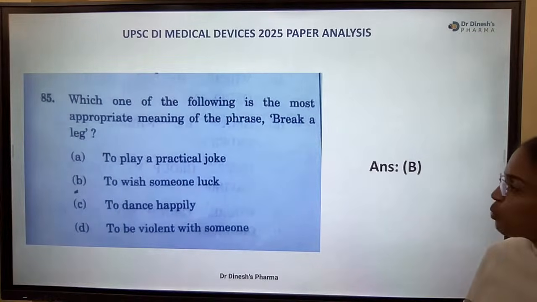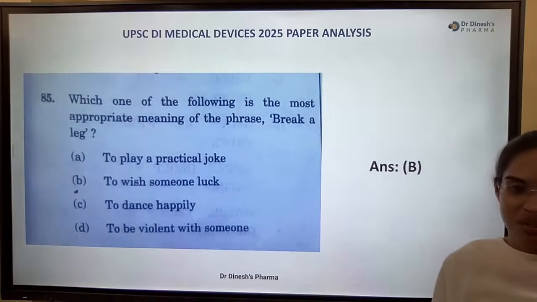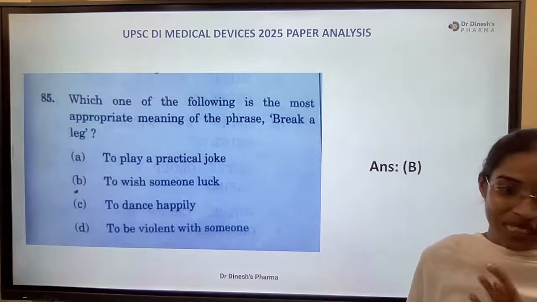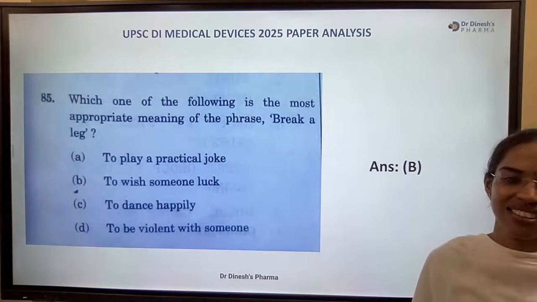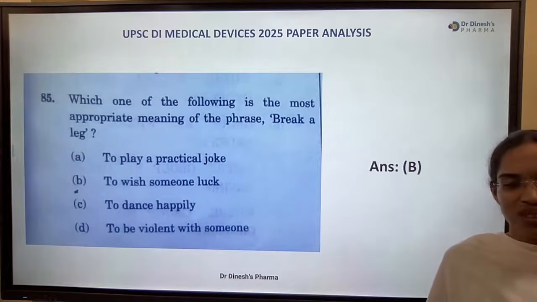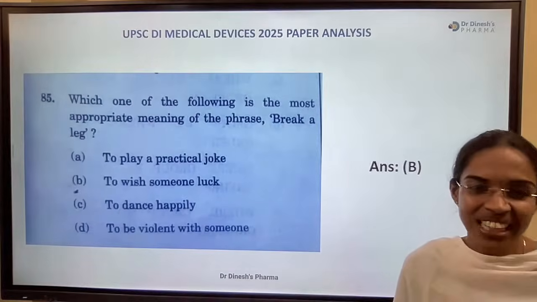Okay. To play a practical joke, to wish someone luck, to dance happily, to be violent with someone. Yes, no one will expect this, but break a leg is to wish someone luck. Okay. So it is like breaking a leg. Yeah, wishing someone luck is breaking a leg.